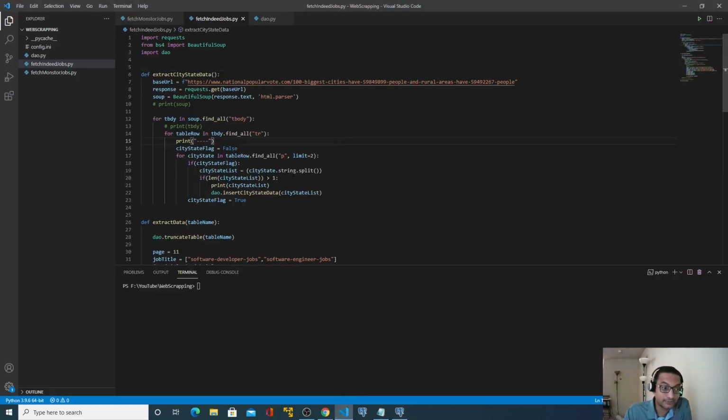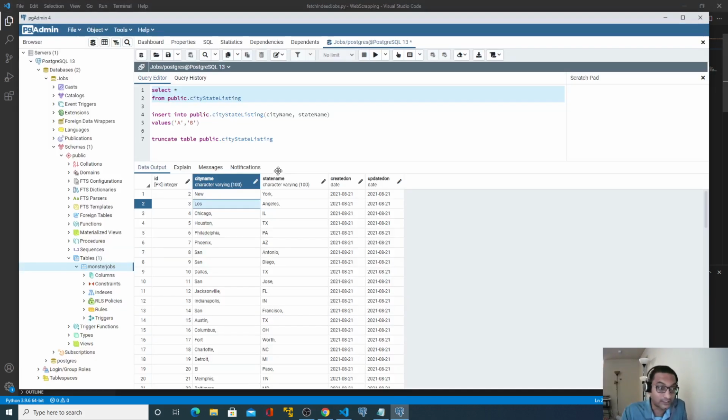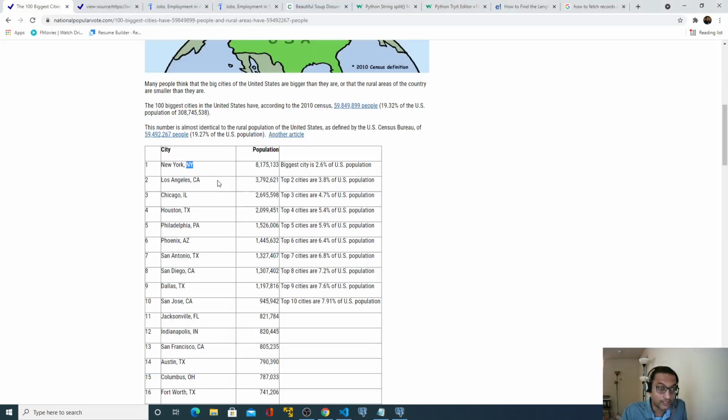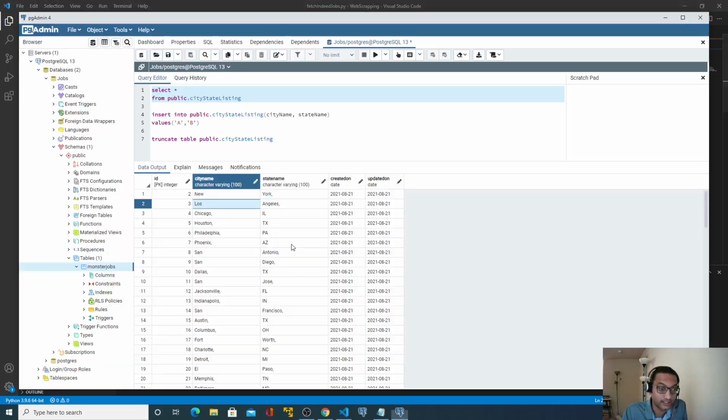There is a split method which we applied, and we haven't specified the delimiter there. If we don't specify a delimiter, by default it takes a space. All right, so that's why. If we look at the data, since there is a space, it got split into two parts, New and York. So that's why we are seeing only New or Los.